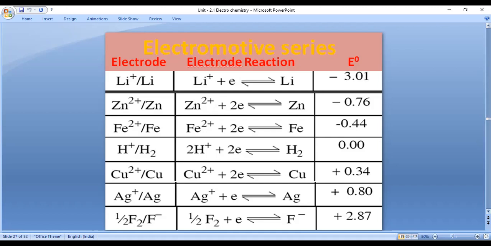Initially lithium plus becomes lithium at minus 3.01 volts, whereas hydrogen H plus converts into H2 gas at 0.00 volts, whereas fluorine F2 converts into F minus at plus 2 volts.